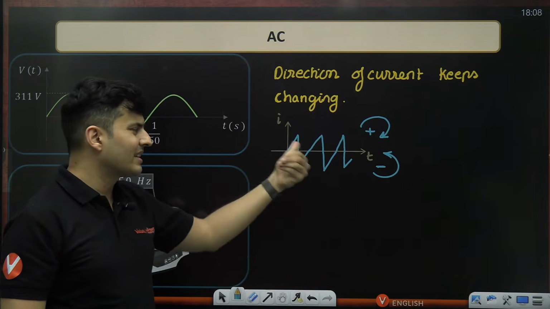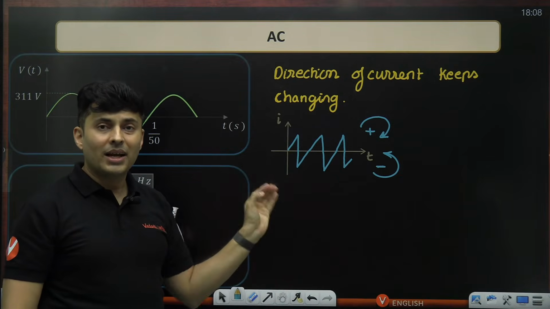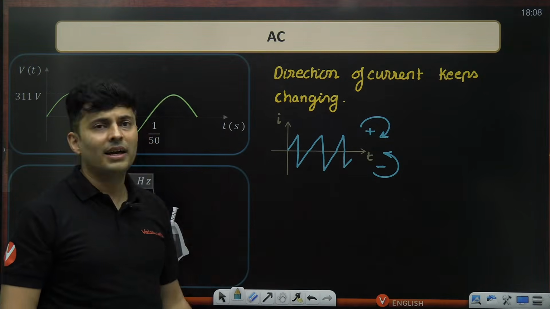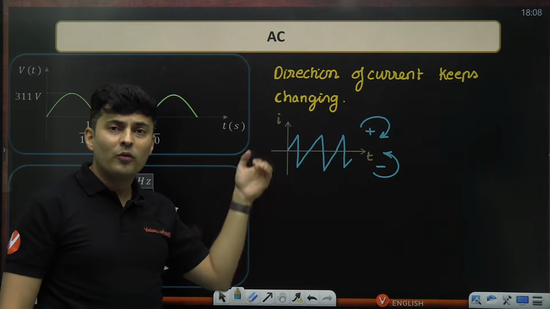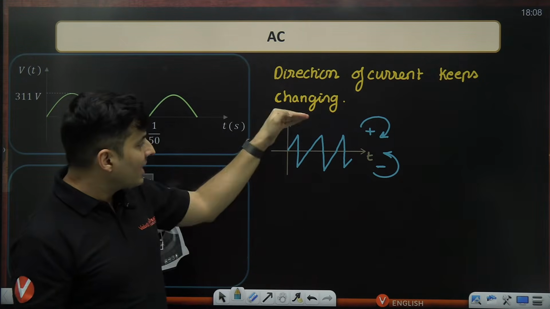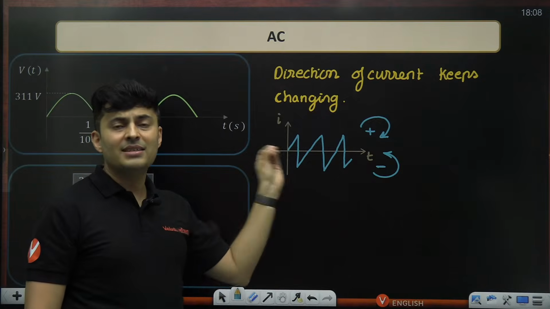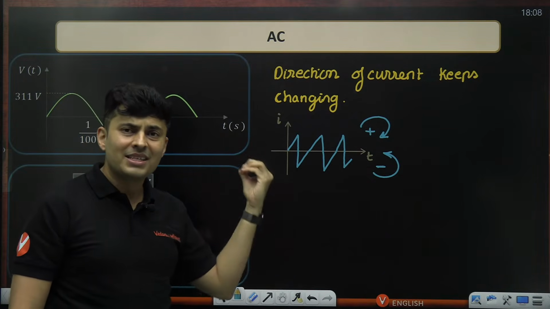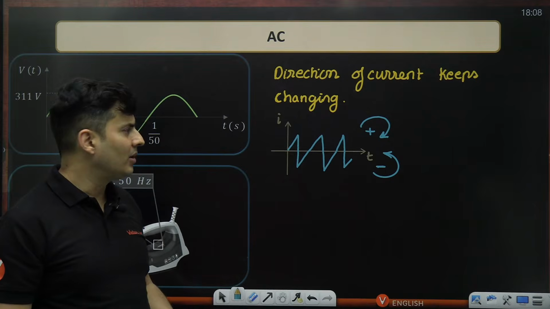So usually you use graphs or charts to express how the current is changing with time, because it becomes very easy via a graph to see how frequently it is changing, what's the maximum value of the current, when is the current so and so. So gaining that information becomes easier when you have a graph in front of you.